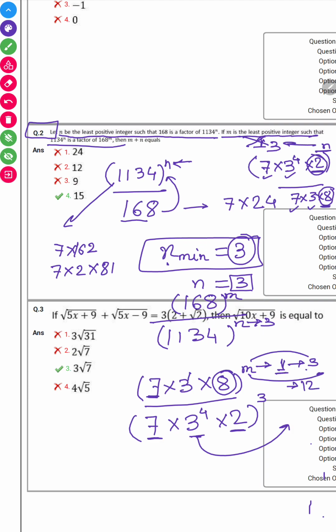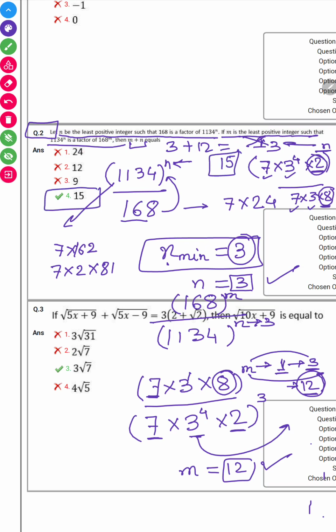So can I just say that 1, 3 and 12, which is the highest value? So with 12, all the values can be managed, and we have to take m as 12. So my n is 3, my m is 12. So the value of m plus n will be 3 plus 12, that will be equal to 15. So can I say my answer will be fourth option?